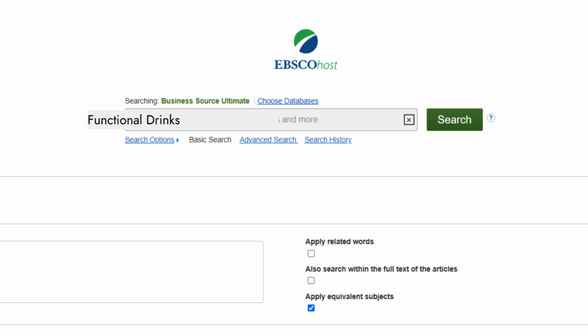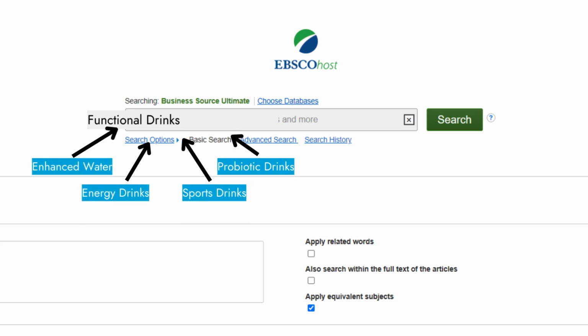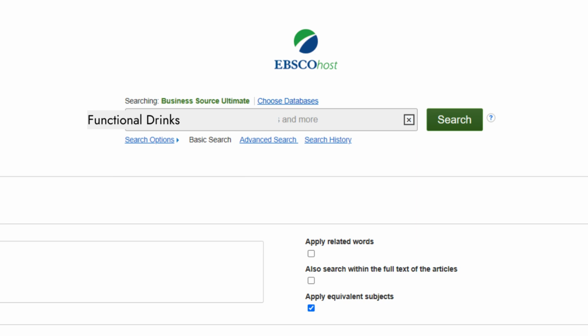Library databases will sometimes use different words for the same or similar topics. Functional drinks is a slightly broader category than sports and energy drinks, and the most relevant reports available in this database focus on that market. We can often determine the best keywords to use by running multiple searches with different keyword combinations, then refining our terms based on what patterns we notice from our initial results.